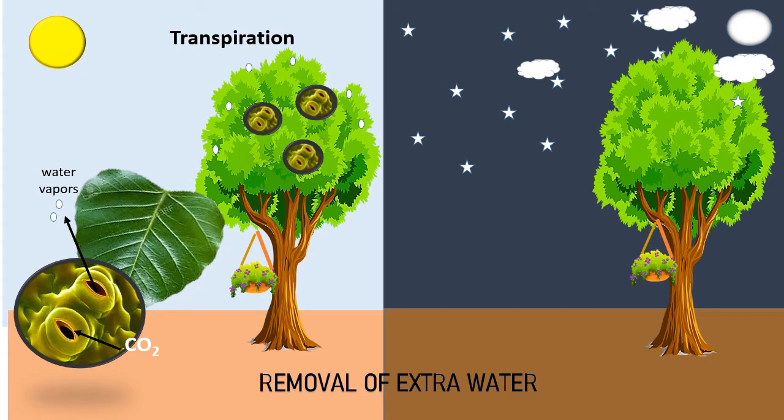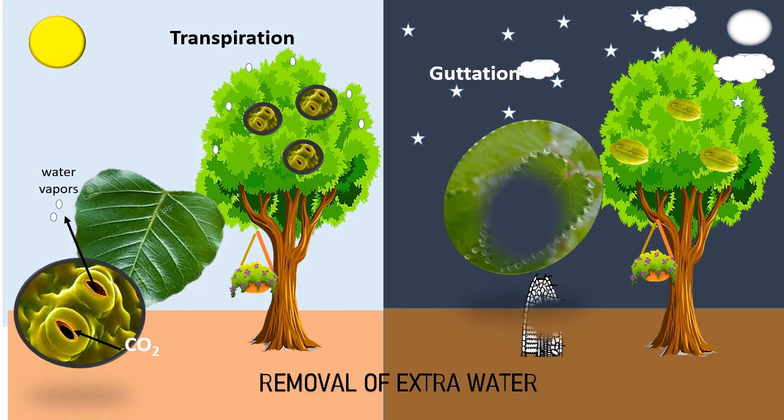but the cuticle and lenticels, which are tiny pores present on the bark of the stems, also help in this process. But at night, when stomata are closed, another process called guttation helps to remove the excess amount of water from the body with the help of hydathodes. Hydathodes are actually tiny pores which are present on the edges of the leaf blade. They help to remove the excess water in the form of droplets.